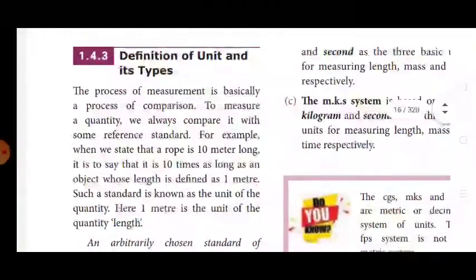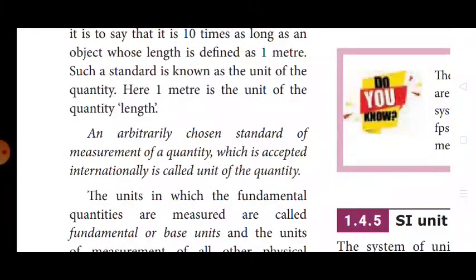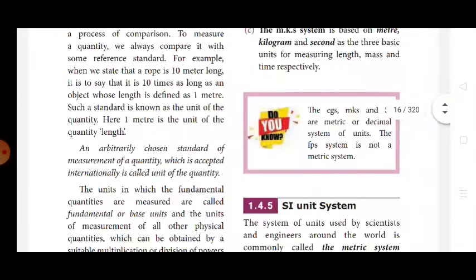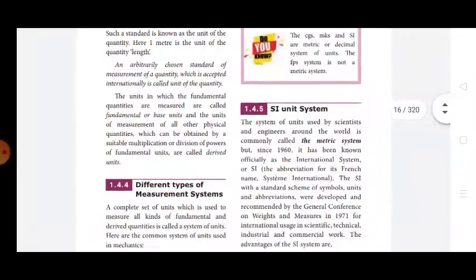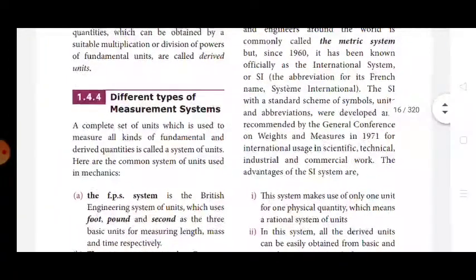Definition of unit and its types. Definition: an arbitrarily chosen standard of measurement of a quantity which is accepted internationally is called a unit of the quantity. Enough. You don't write more and more, just write as prescribed.